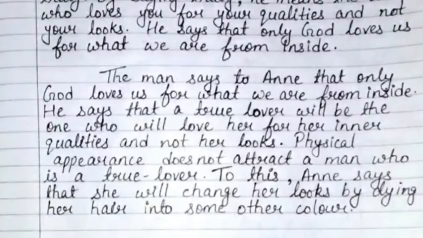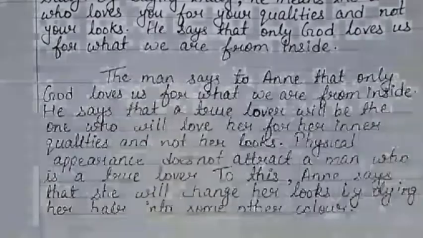Now the answer is, the man says to Annie that only God loves us for what we are from inside. He says that a true lover will be the one who will love her for her inner qualities and not her looks. Physical appearance does not attract a man who is a true lover. To this, Annie says that she will change her looks by dyeing her hair into some other color.